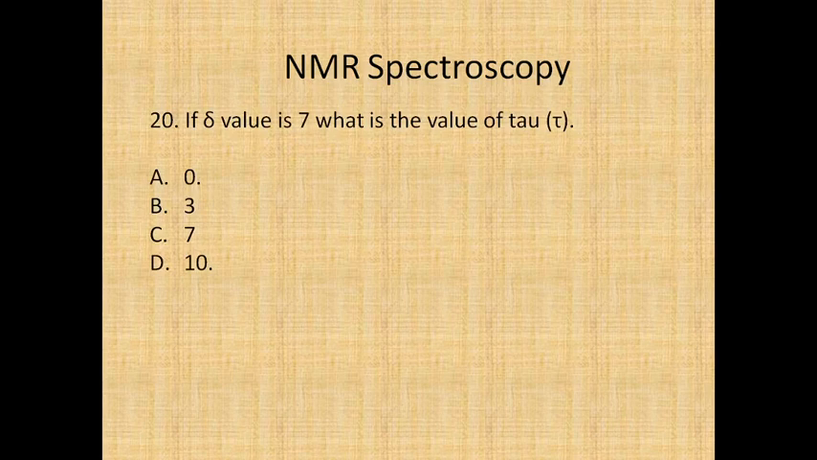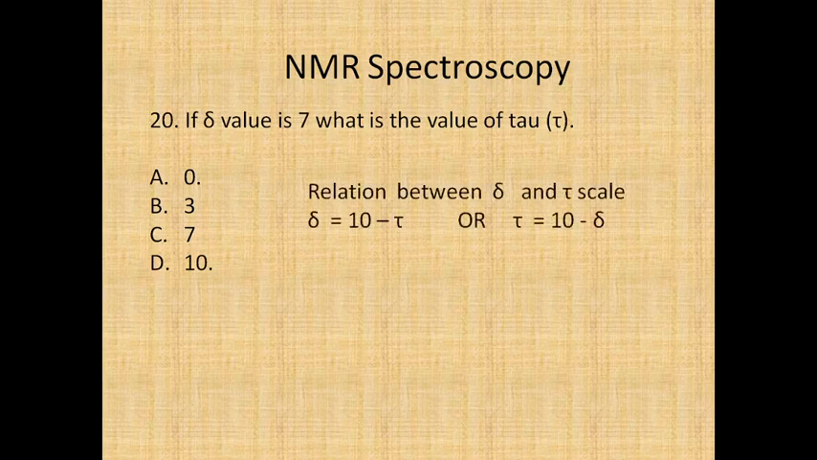If delta value is 7, what is the value of tau scale, or what is the value of tau? So whether it is A) 0, B) 3, C) 7 or D) 10. For that, you should know the relation between delta scale and tau scale. So here it is: delta is equal to 10 minus tau, or tau is equal to 10 minus delta.